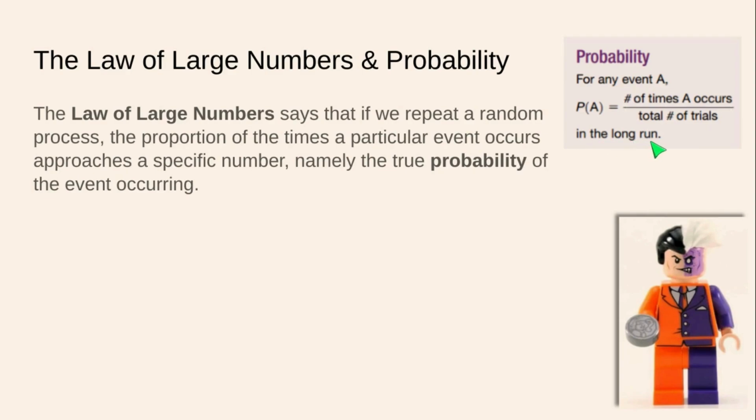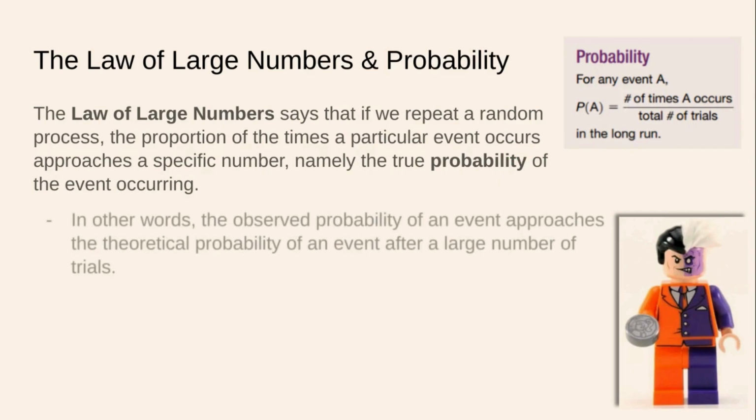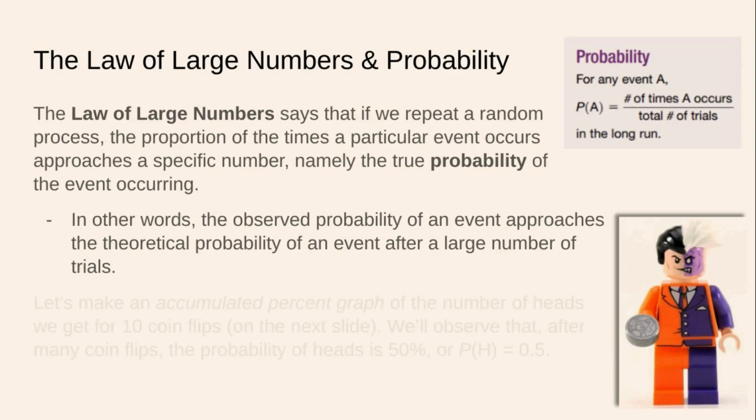That is a definition of probability, and it implies that we can take a model and verify it with the law of large numbers. In other words, the observed probability of an event approaches the theoretical probability after a large number of trials. I've said it before. I'll put it in print so you know it's important.